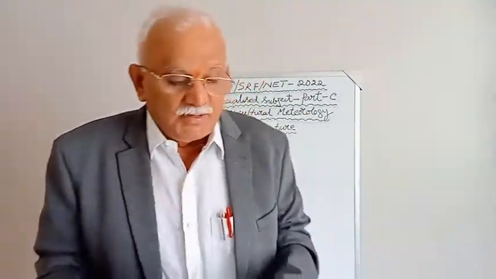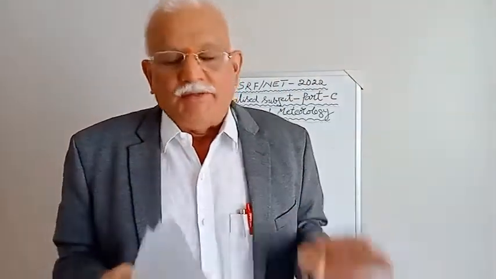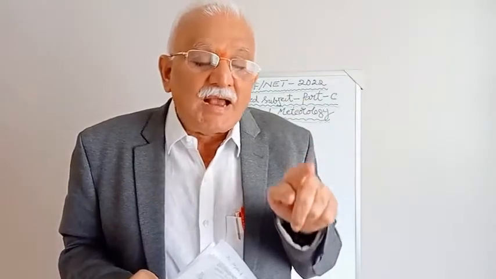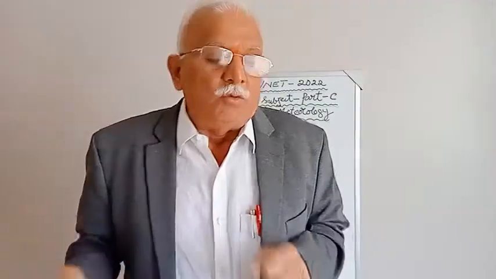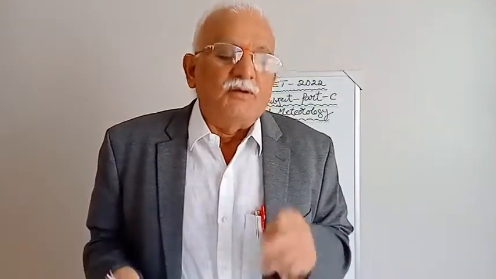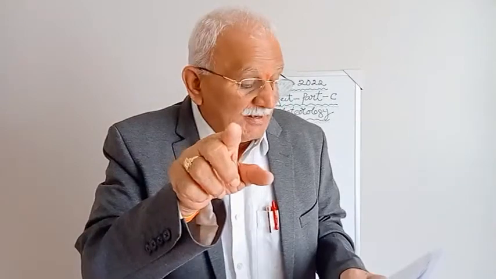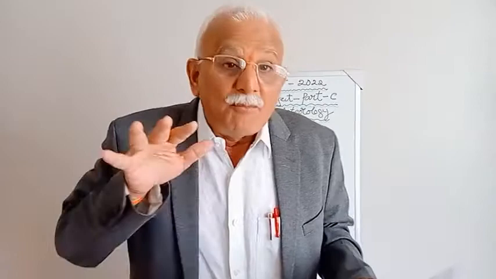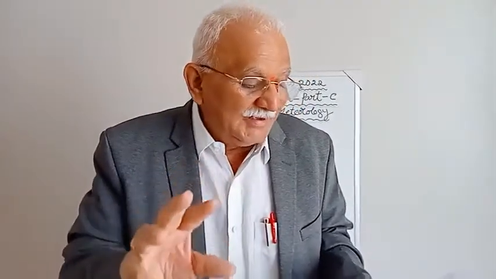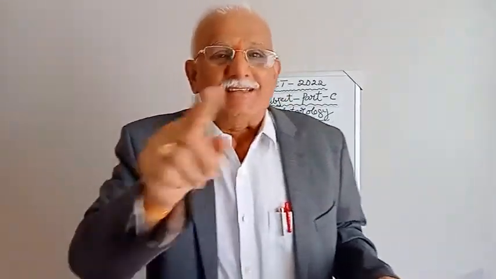Now, the next one, List 1 and List 2. In List 1, please note, the items are capital A, B, C, D. In List 2, the answers are Roman numerals 1, 2, 3, 4. Now, the question is like this. A, subtropical high to equatorial low, with respect to surface winds. B, subtropical high to subpolar low. C, polar high to polar low. D, cyclone in the Caribbean Sea. These are the things in List 1.